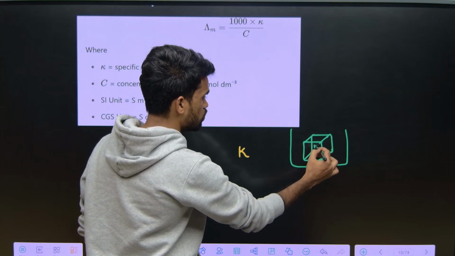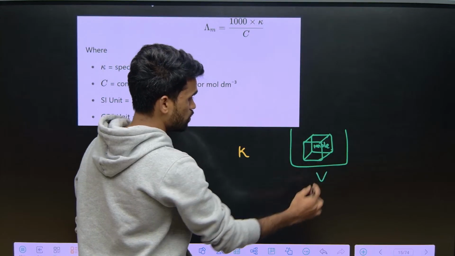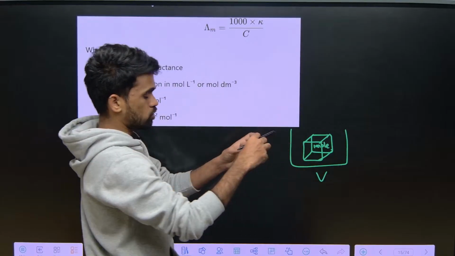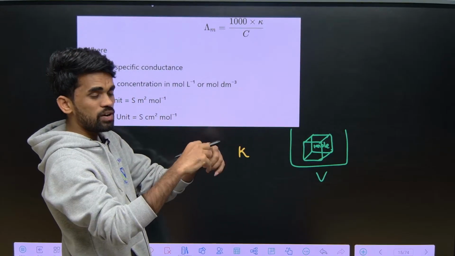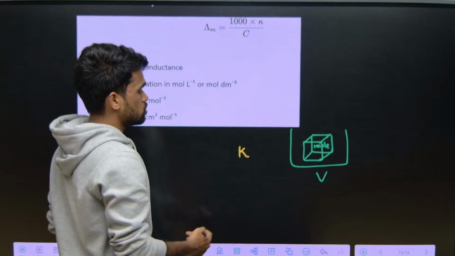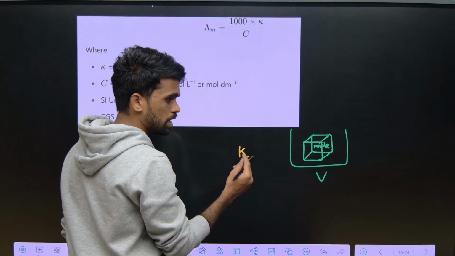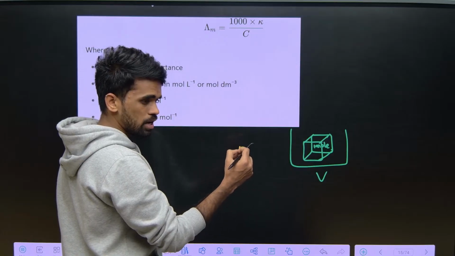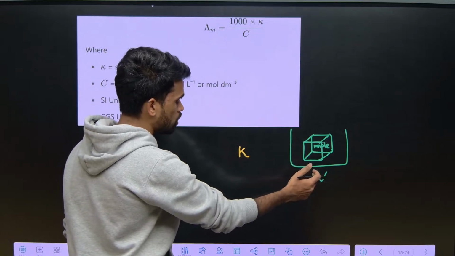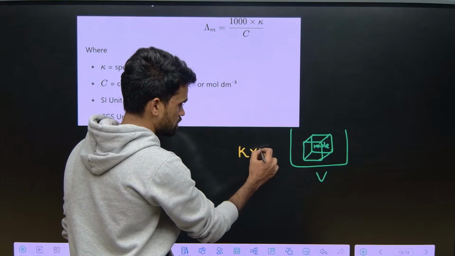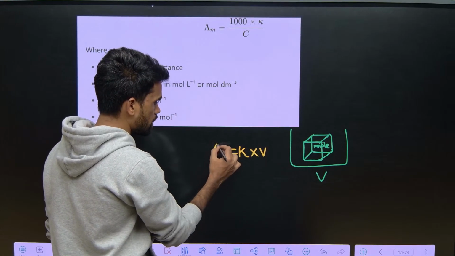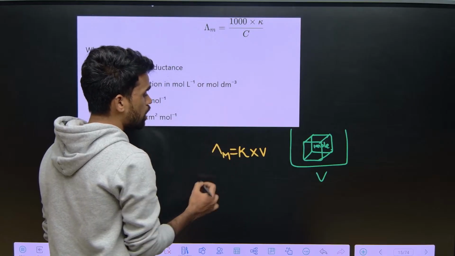So in this unit volume only, I have 1 mole of substance. What I am saying is 1 mole of electrolyte. Now what will that electrolyte do? The electrolyte will undergo dissociation and show some conductivity. So the conducting power of all the ions that are formed from 1 molar electrolytic solution of V volume can be given as K into V. So this is nothing but molar conductance.